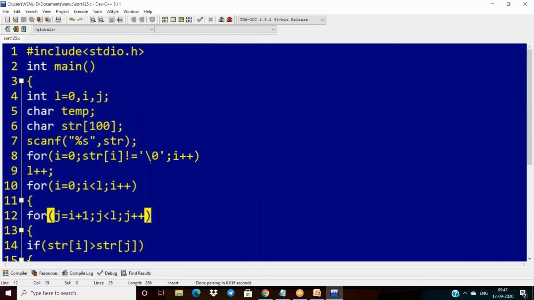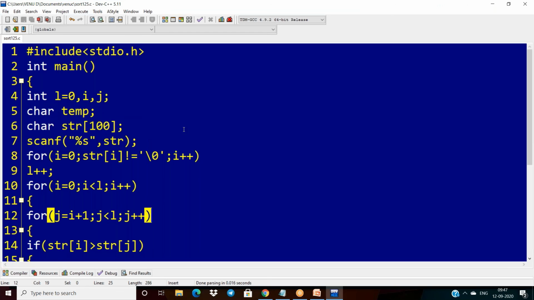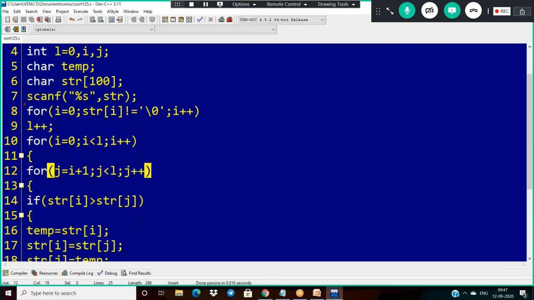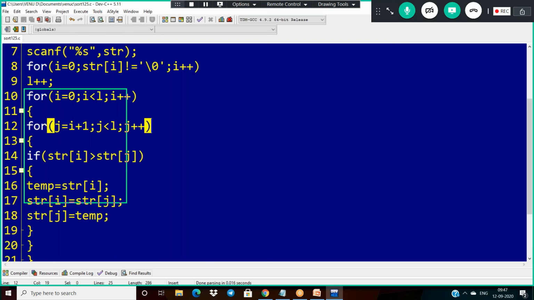Okay, so this is the approach here. How can we arrange all the characters of the string into ascending order? First read the string, declare the character array, and take temp as character type. I want to find the length here. And now the remaining approach is this. This is the concept here.